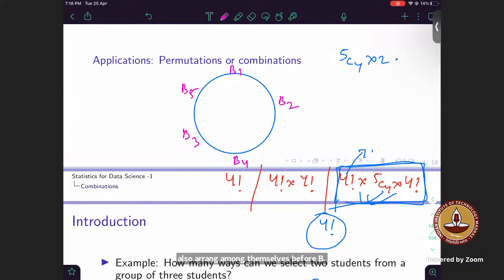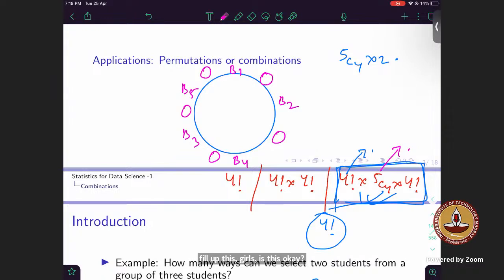Yes. Now tell me what is 5C4 for? For placing the girls in between the gaps, right? So this is one gap, this is one gap, this is one gap, this is a gap, this is a gap. Now in these 5 gaps, I can fill up these girls. Is this okay?